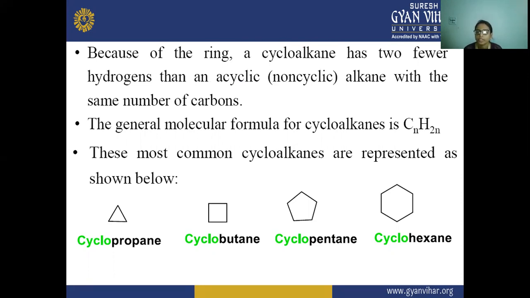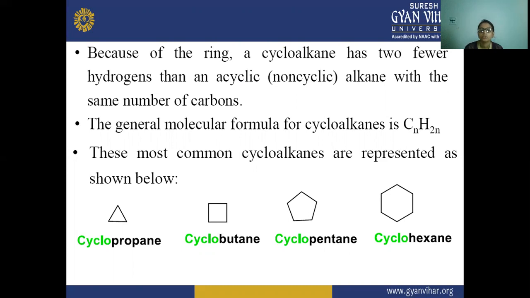So here we take C3H6. C3H6 can be a structure, and that is cyclopropane. Here C is 3 and H is 6: each carbon has two hydrogens attached, so the three carbon atoms are bonded to six hydrogen atoms. So the smallest cycloalkane, the beginning of the series, is cyclopropane.